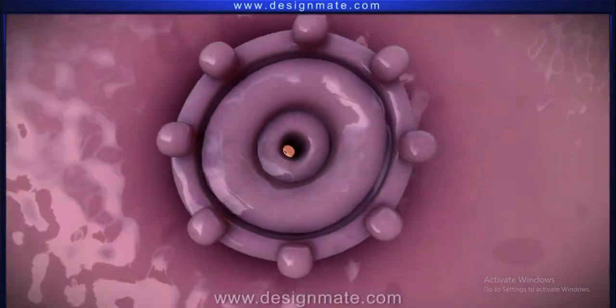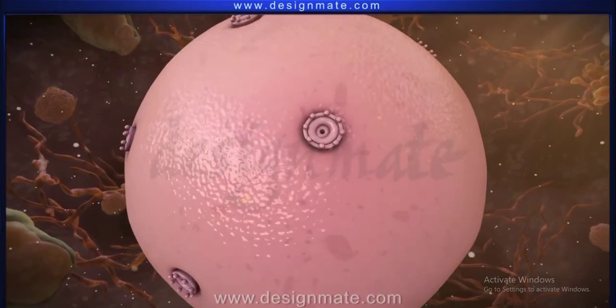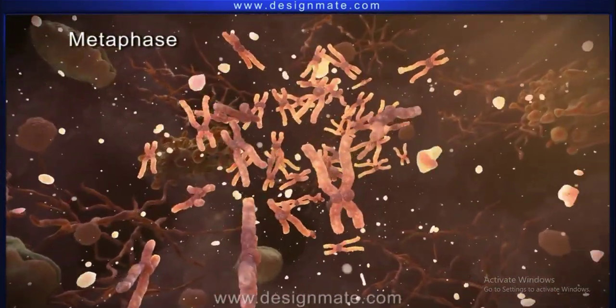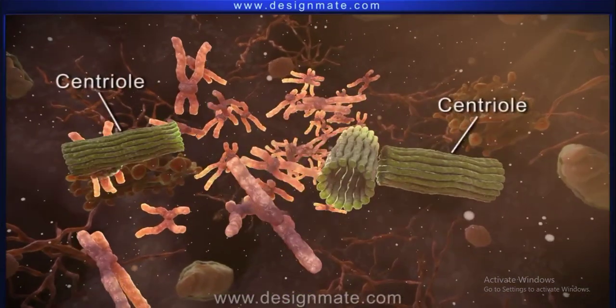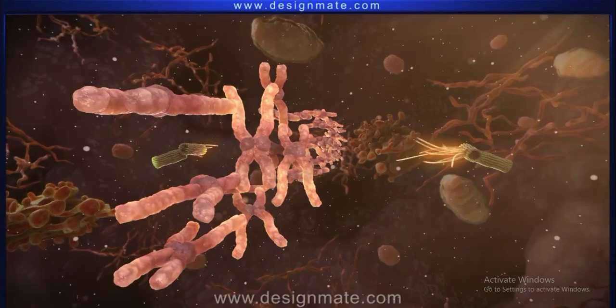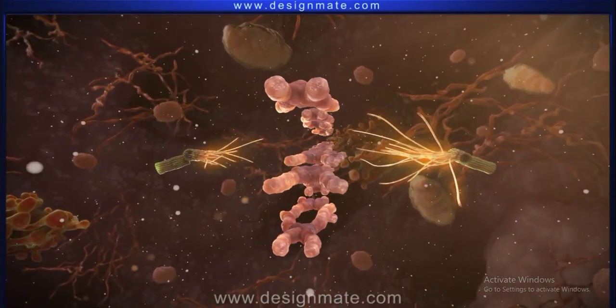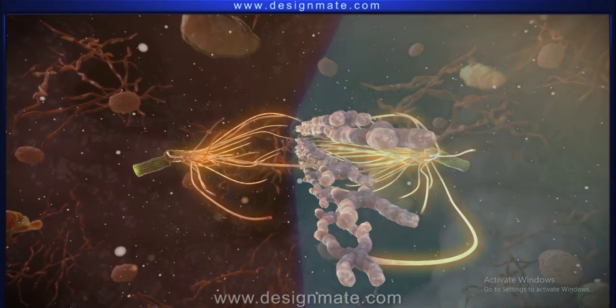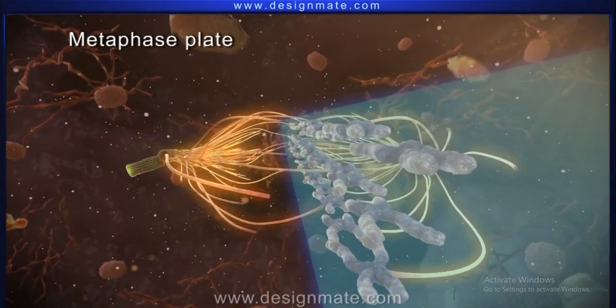Later, in prophase, the nuclear envelope disintegrates and breaks down. This marks the beginning of metaphase, where we observe the two centrioles at opposite poles. The chromosomes ultimately arrange themselves around the middle plate, known as the metaphase plate.